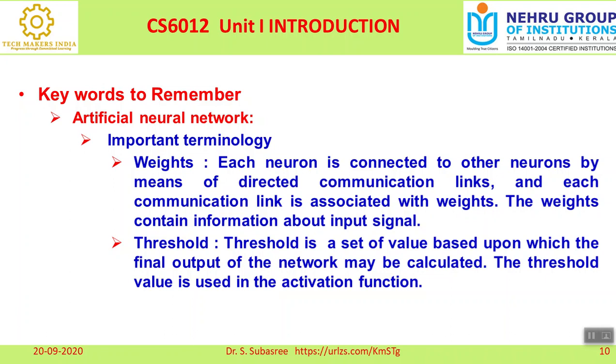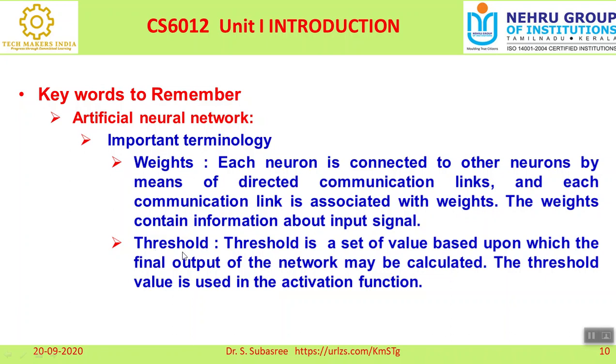Each neuron is connected to another neuron by a directed communication link, and each communication link has a weight parameter. The weight contains information about the input signal. When the input parameter is multiplied with the weight parameter, the result acts as an input for the hidden layer. So the first one is the weight parameter.